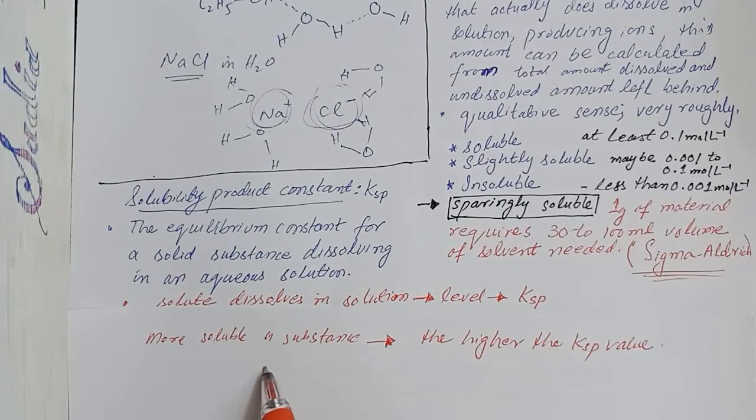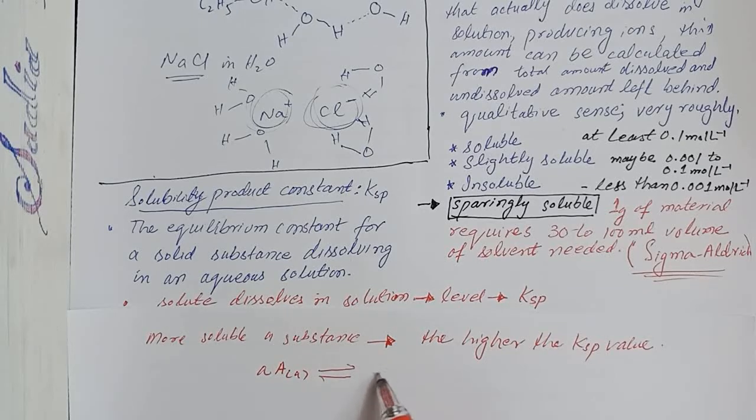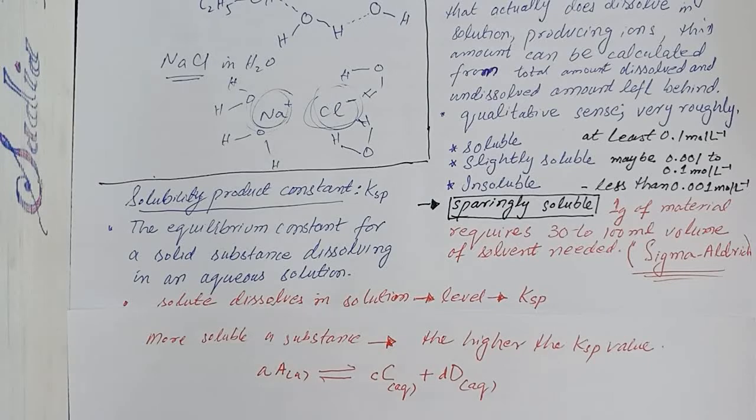Now consider a general dissolution reaction. For example, if we have a substance denoted as A and it dissociates into species C and D, with a number of moles of C and a number of moles of D, and both of the species are dissolved, so these are aqueous species, when water is used as the solvent.